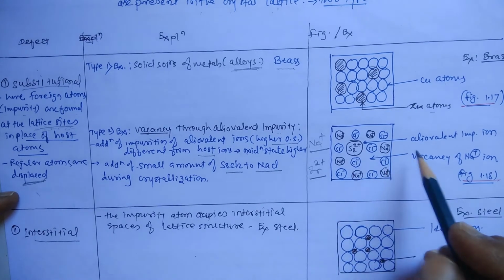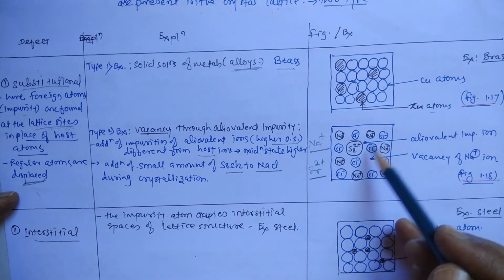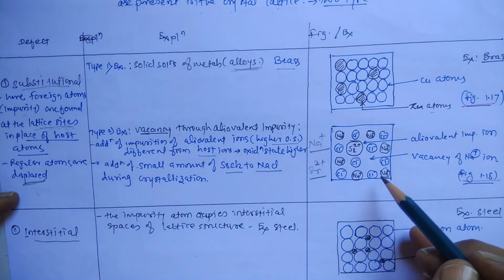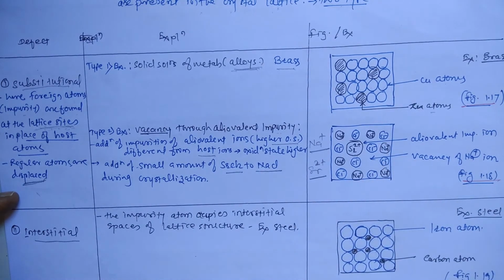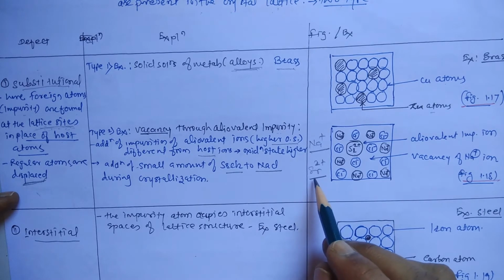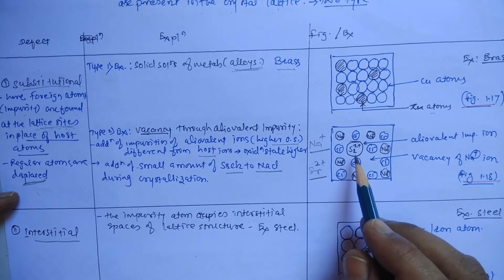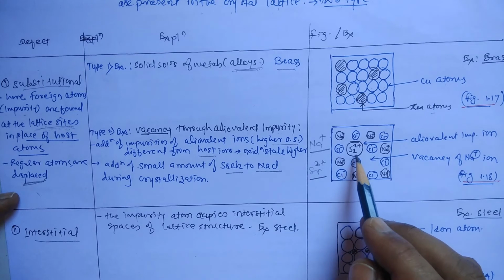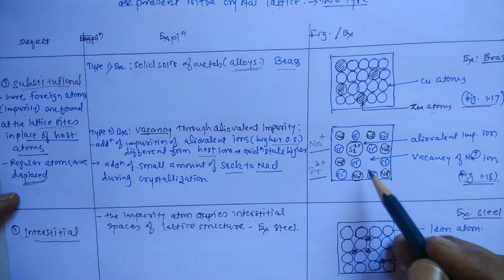Now see here, this is sodium chloride, NaCl. If a small amount of strontium chloride, SrCl2, is mixed during crystallization, the Sr ion, having the higher oxidation state of 2+, occupies the regular site.